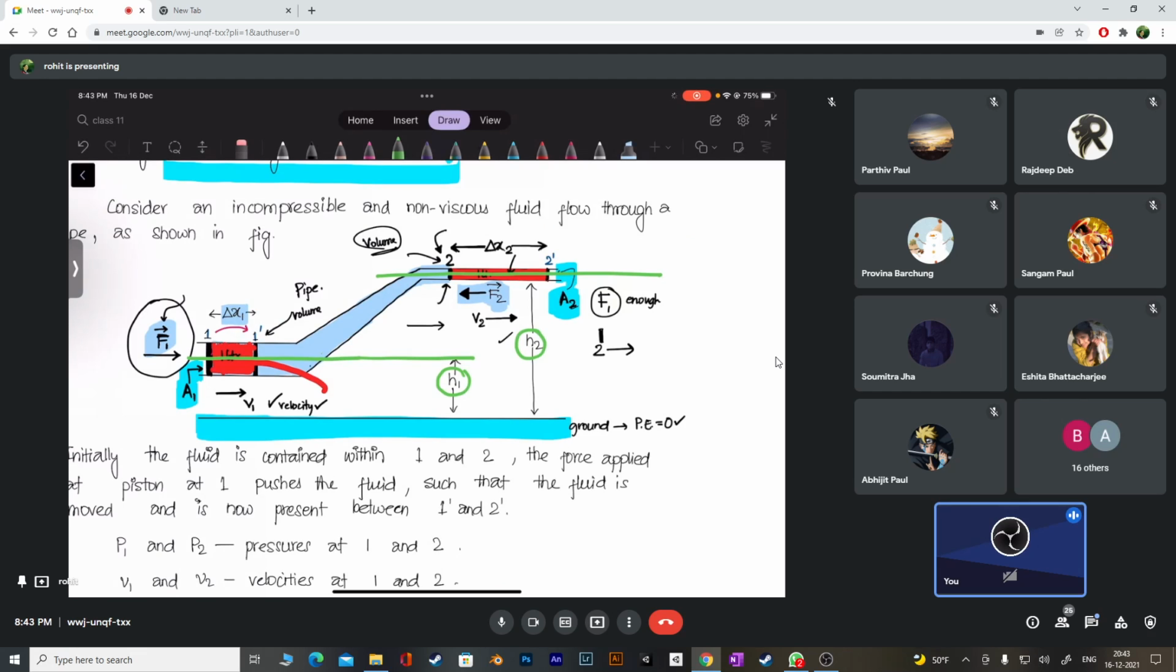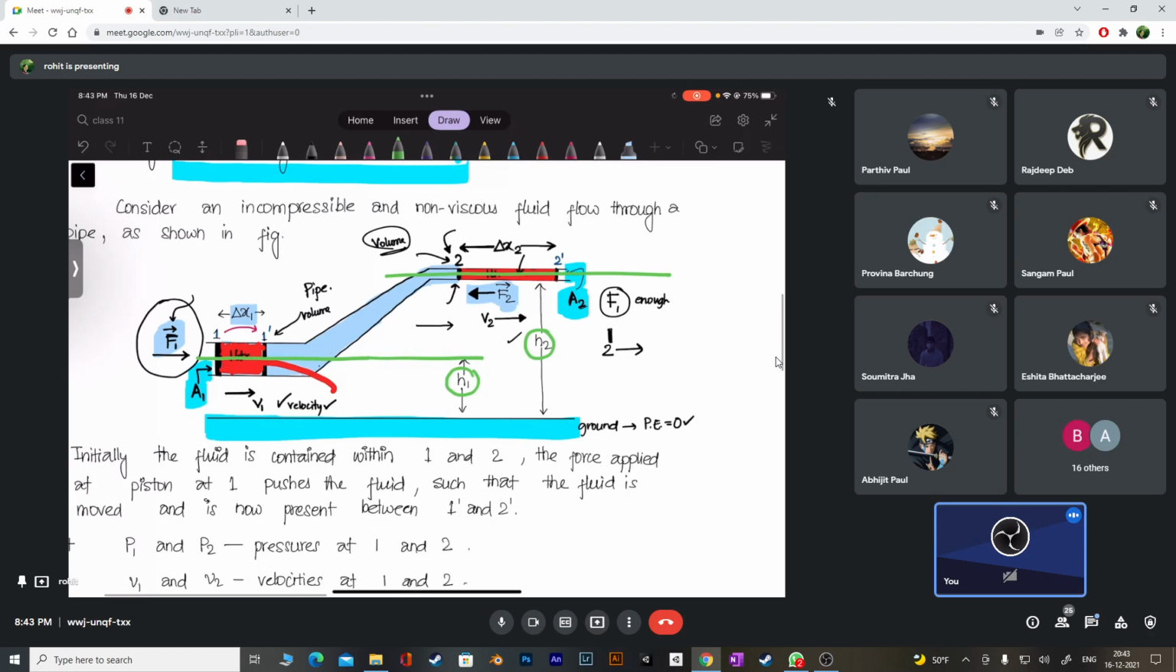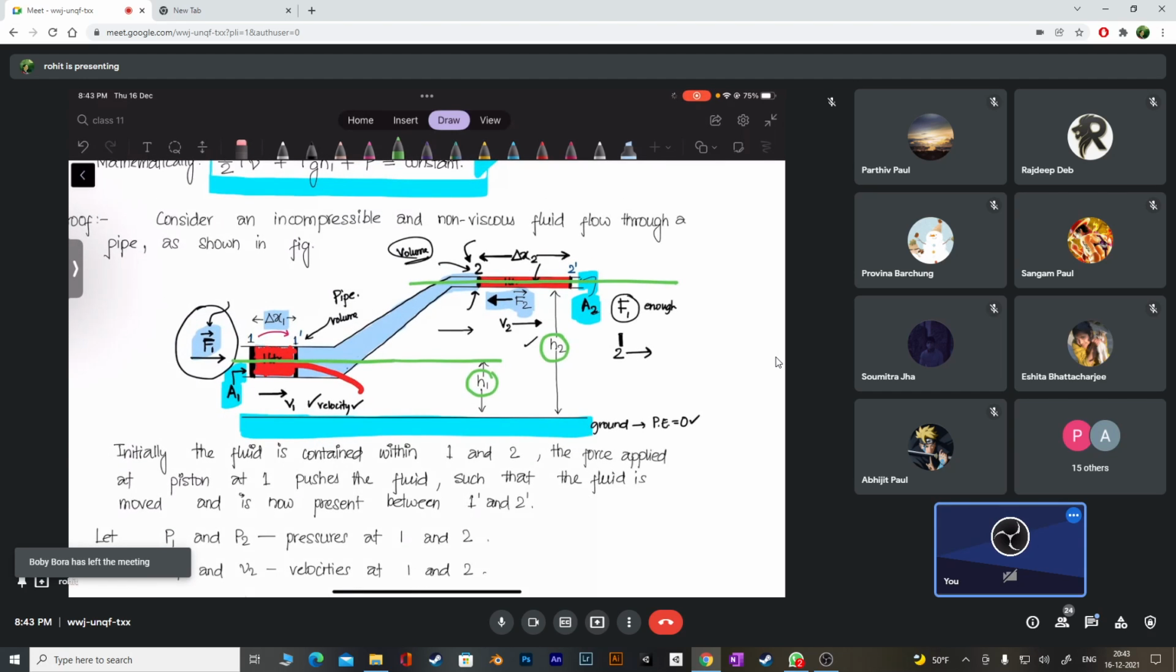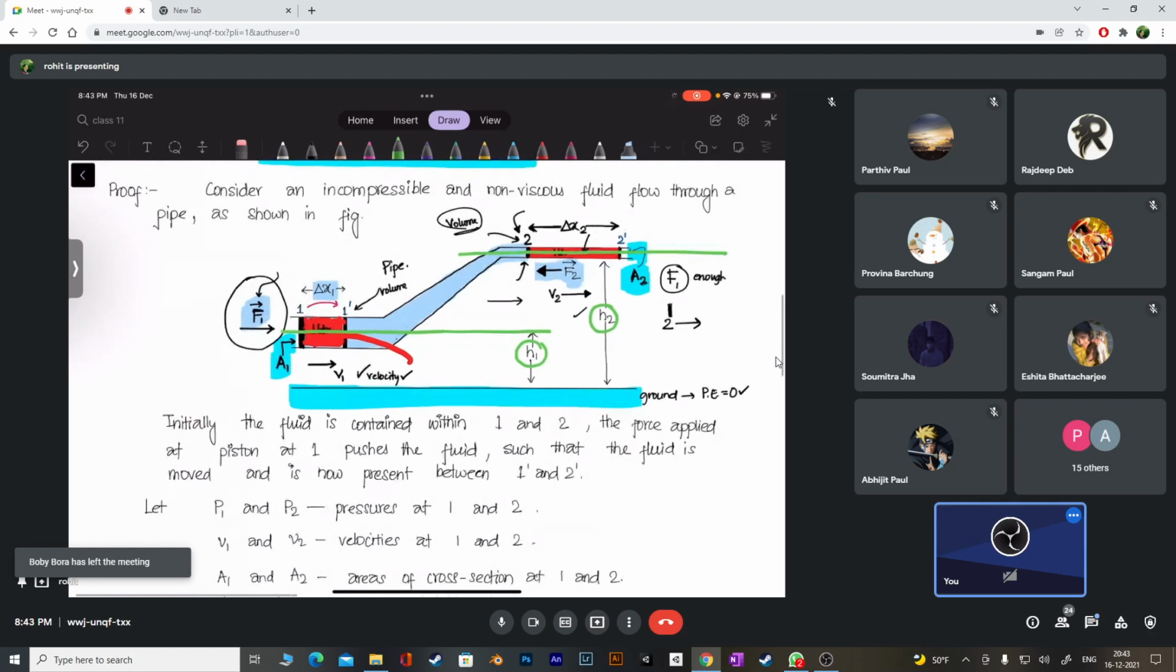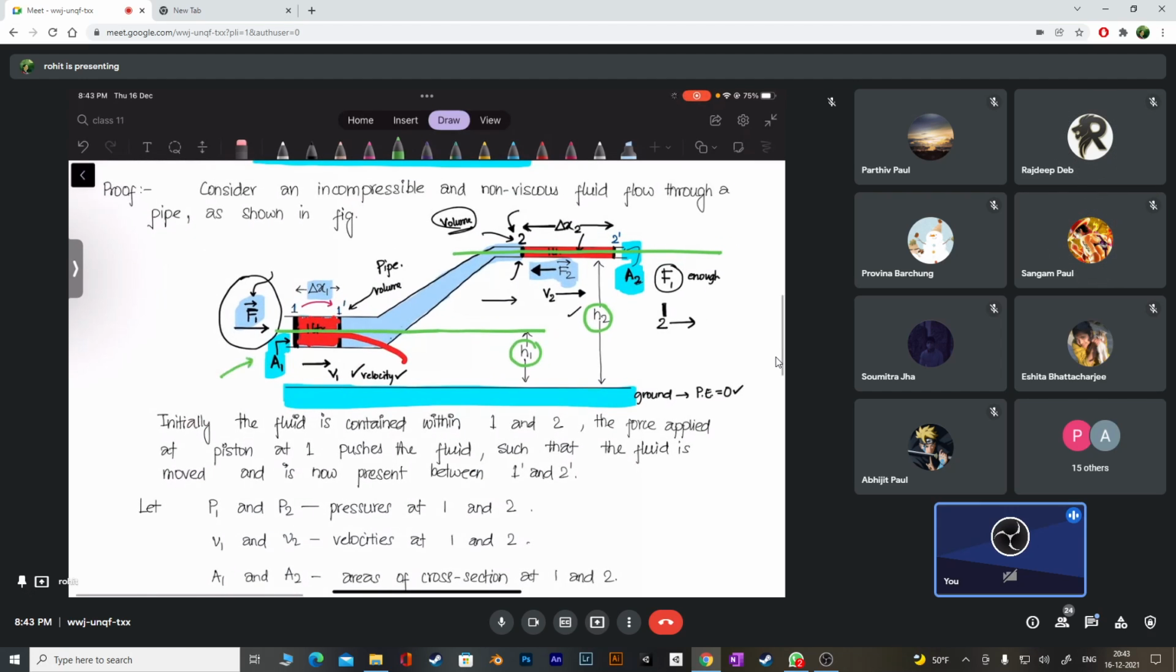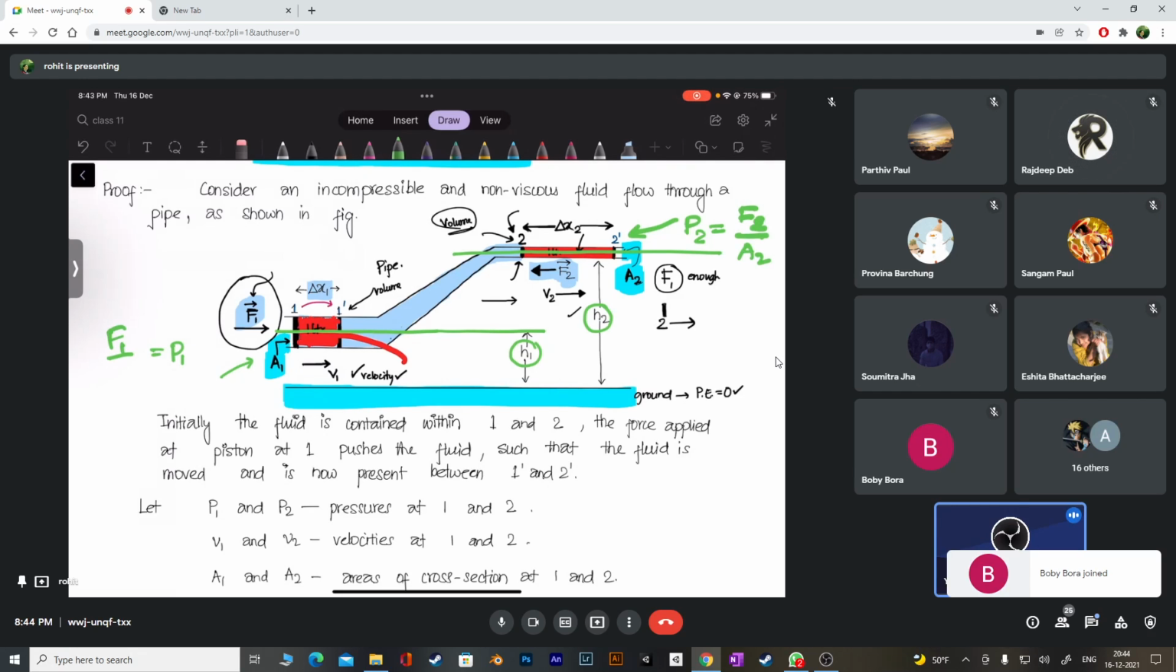Okay, tell me, is there a pressure acting at 1 or not? Pressure at 1, here. Yes, sir. Okay, how much is the pressure? P1, let's call it. And how much is the pressure this side? P2. How much will that be? Force per unit area. Here also, force per unit area. Okay, so we have both of them. Okay, fine, we got pressure.